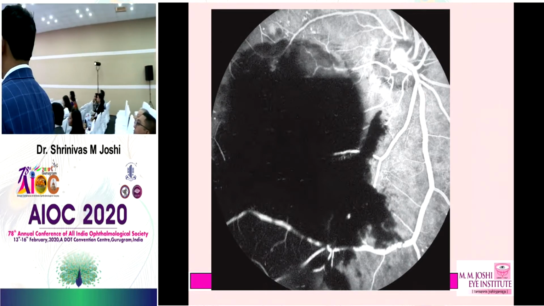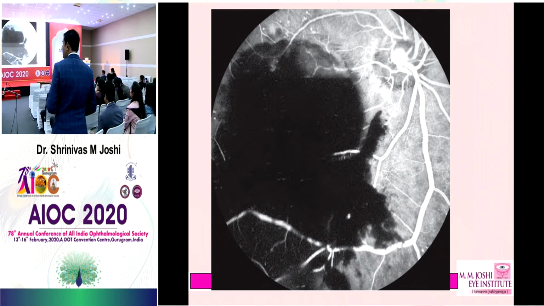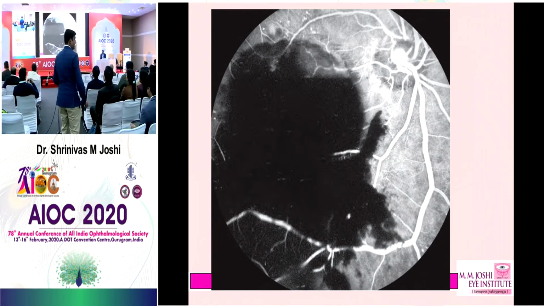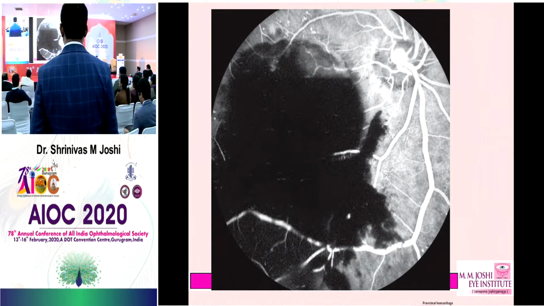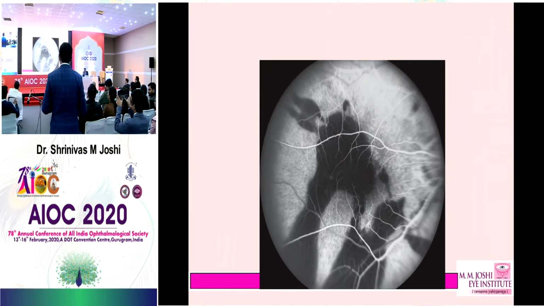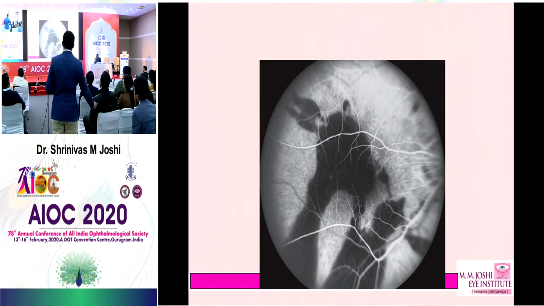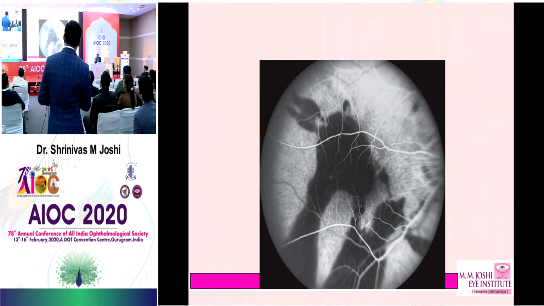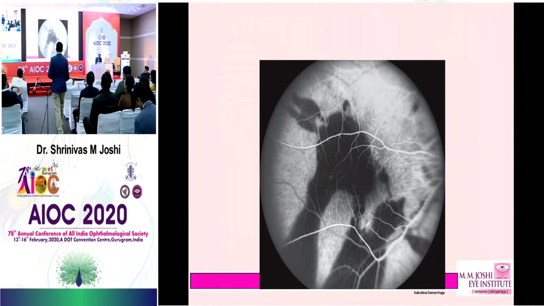So what is this? Premacular, okay, you can call it a pre-retinal hemorrhage, because you can see the vessels are not covered, it causes a blockage fluorescence. And what is this? Subretinal hemorrhage. In this subretinal hemorrhage, you can definitely see the vessels crossing over, and there is definitely the blockage fluorescence because of the subretinal hemorrhage.